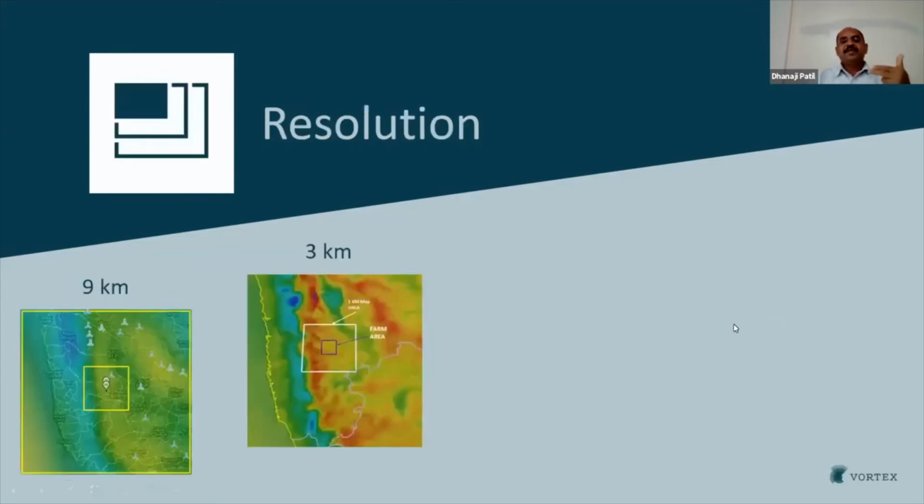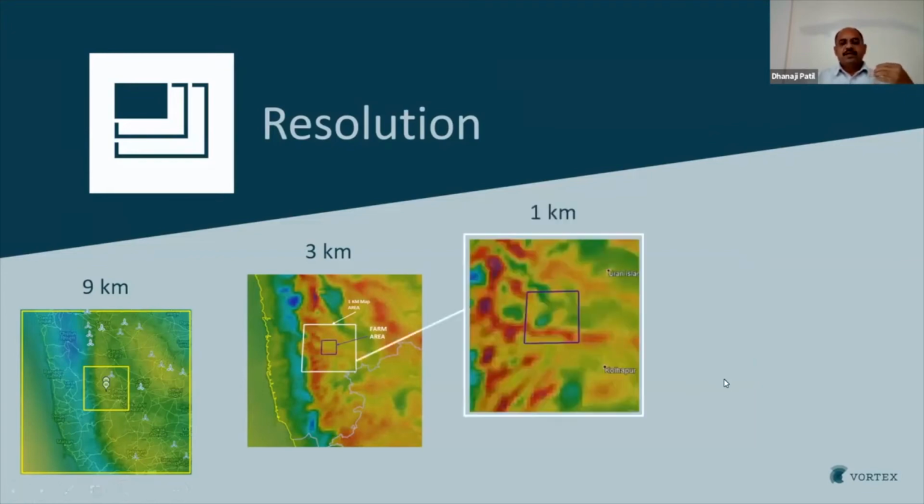Other than domain, another point is the resolution. You can see in this picture, for the same area, I have launched the 9 kilometer resolution map and the 3 kilometer resolution map, and you can see how the wind information is enhanced with the 3 kilometer map. When we go to 1 kilometer, we further downscale this white box area, and the information is further enhanced. When we zoom in the KMZ files, we can reach our exact location to know the exact mean speed value for that location.